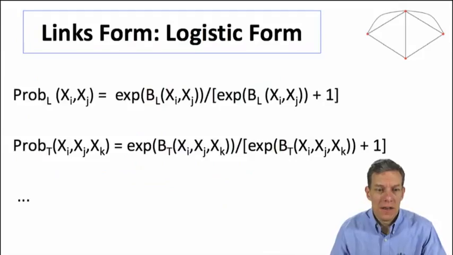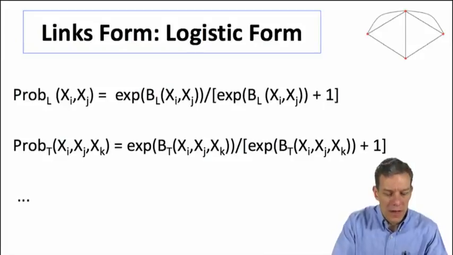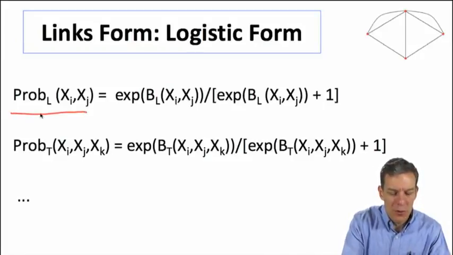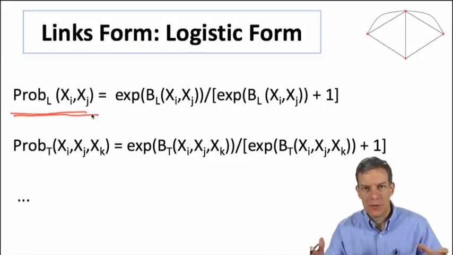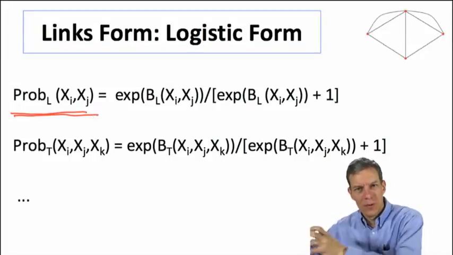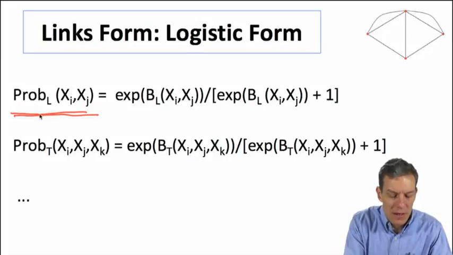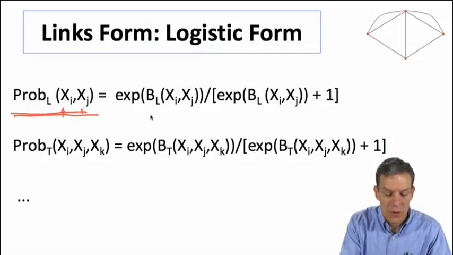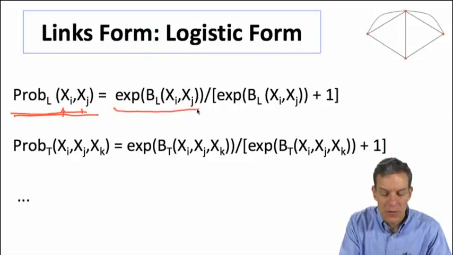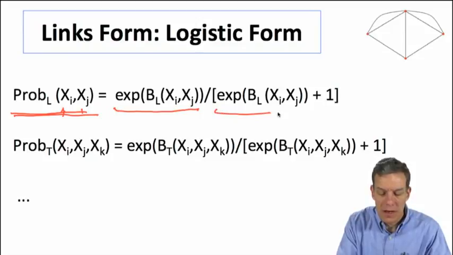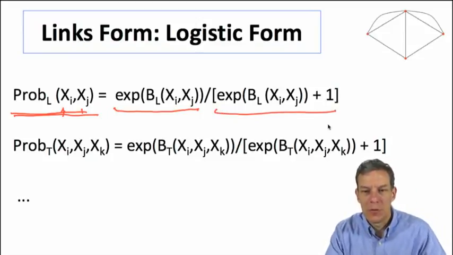Okay, and then what we can say is, so now let's put it into a logistic form, so we'll be able to move this into an exponential form that fits the exponential random graph models. Let's say that the probability that the link with characteristics xi and xj would form is going to be proportional to the exponent of this base probability compared to the exponent of the base probability plus 1.